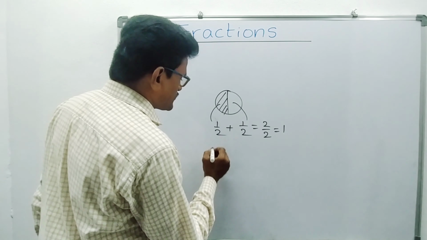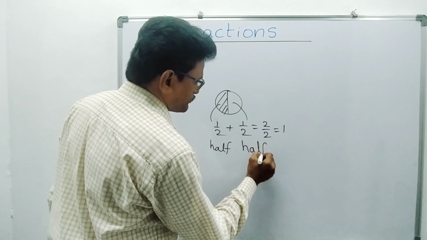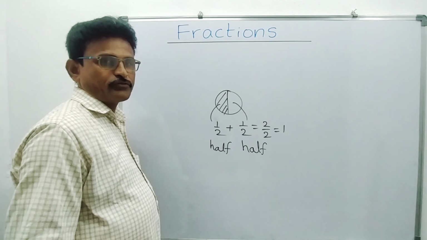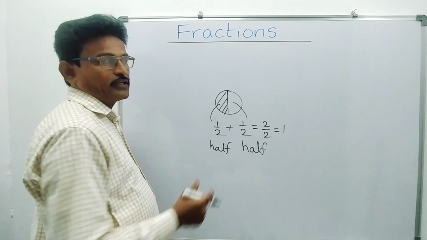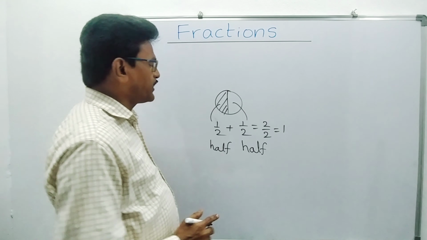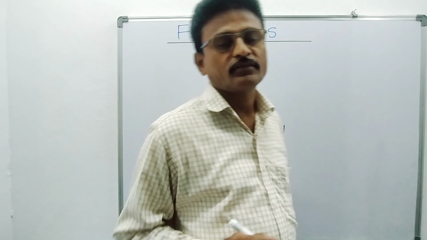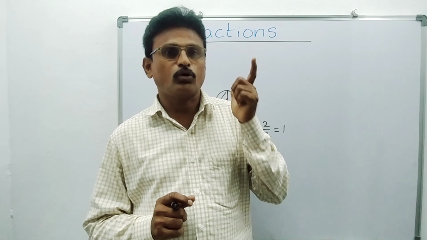So what is this? Half. And this one is also half. So half plus half you are getting whole, right? These are said to be fractions. Half is a fractional number, 1 by 2 is a fraction. So what is a fraction? It is a part of the whole.